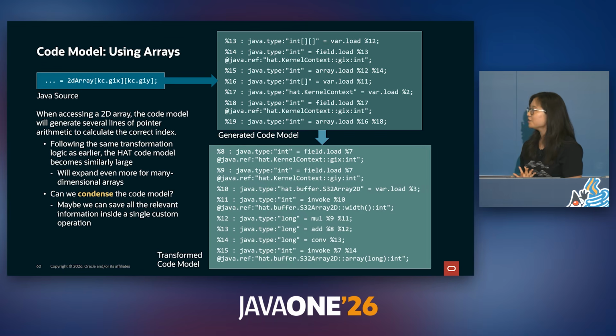And honestly, this feels a little unnecessary, and it makes the code model really hard to read. All that hat really requires from this model is what array is accessed, at which indices, and whether this is a load or store. Is there a way that we can condense this code model if we can store the relevant information for the array accesses into just one operation?